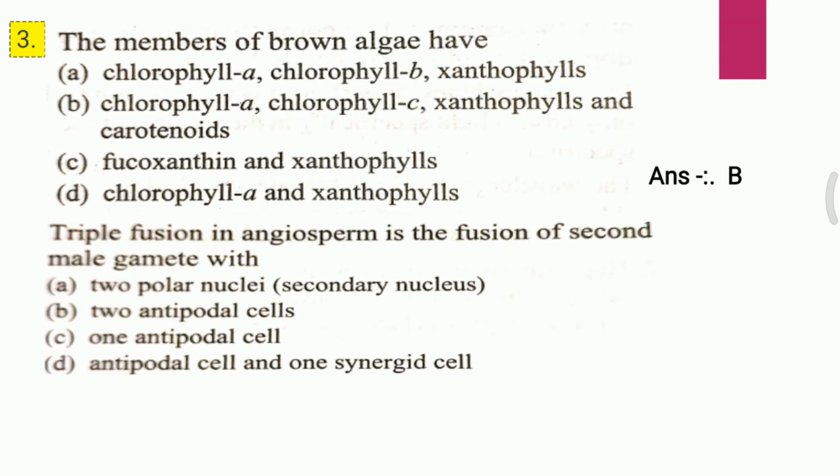Second question. Triple fusion in angiosperm is the fusion of second male gamete with: A. Two polar nuclei, B. Two antipodal cell, C. One antipodal cell, D. Antipodal cell and one synergid cell. I repeat the question. Triple fusion in angiosperm is the fusion of second male gamete with, and the answer to the second question is A, that is two polar nuclei.